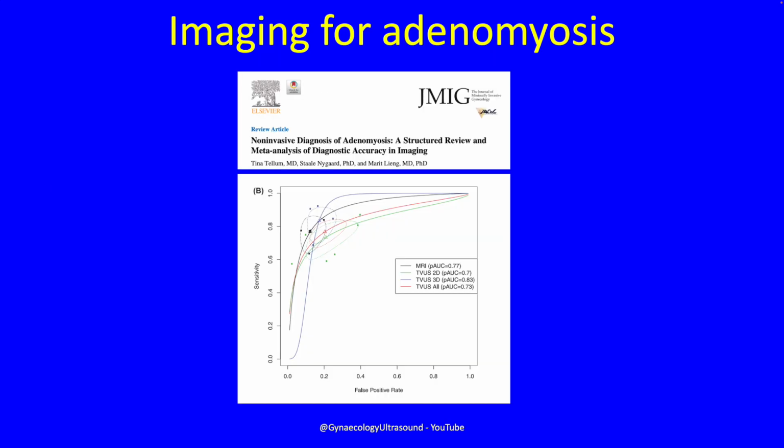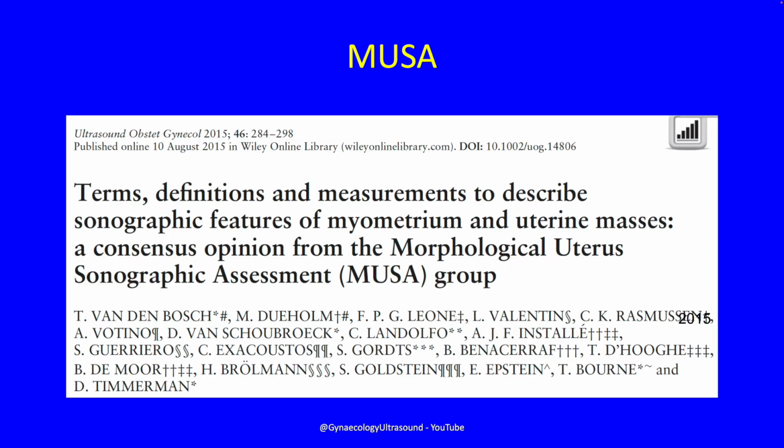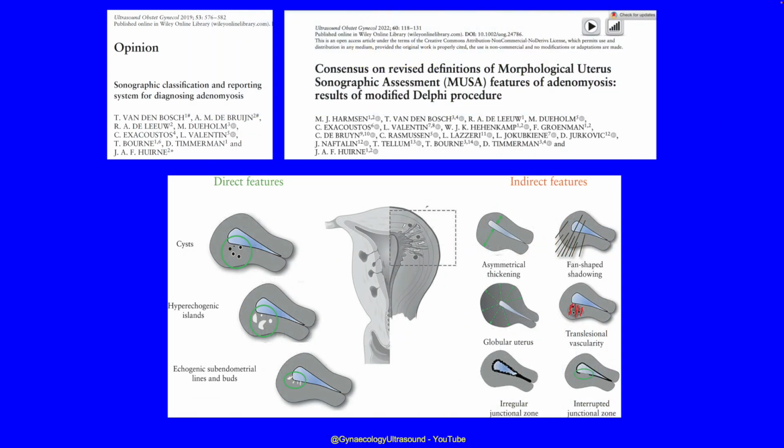Imaging for adenomyosis can be done by ultrasound and MRI, and in this recent meta-analysis, they showed that MRI and ultrasound are equally good. The MUSA group gave us a language and a system to define different myometrial abnormalities, including adenomyosis, and they subsequently published these further papers which helped us to diagnose adenomyosis much more clearly.